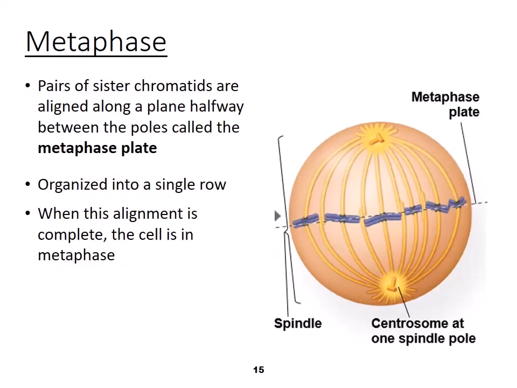From there, we've got metaphase, which I think is the most recognizable phase of mitosis. In metaphase, the pairs of sister chromatids are going to be aligned along the cell, kind of in the middle. We call that middle of the cell the metaphase plate, or sometimes we call it the equator. And they're organized in a single row, and when the cell alignment is complete, the cell is said to be in metaphase. So I think metaphase, middle.